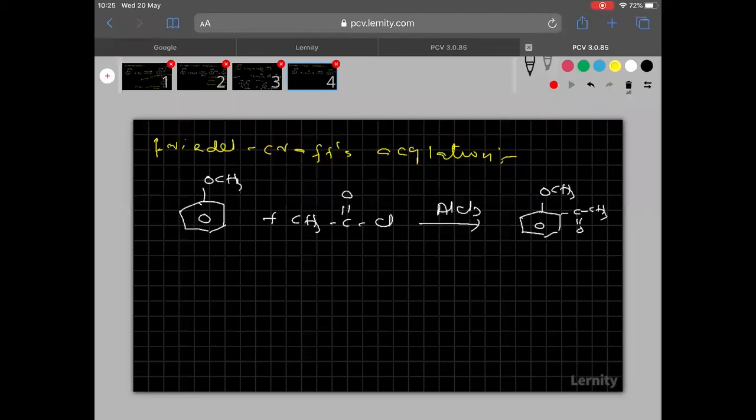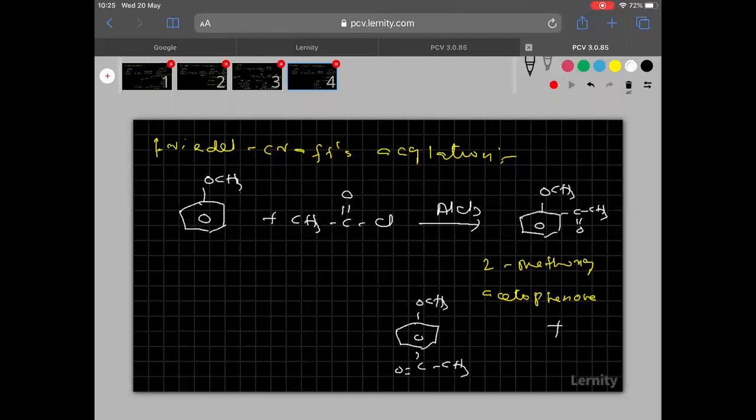Ortho isomer. What is the name of the ortho isomer? Here I am writing, you see, 2-methoxyacetophenone. That is the name of the ortho isomer. Then see clearly, everyone knows. Here I am taking the para isomer. So C double bonded O CH3.